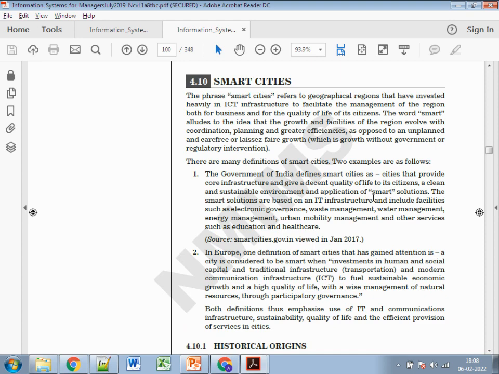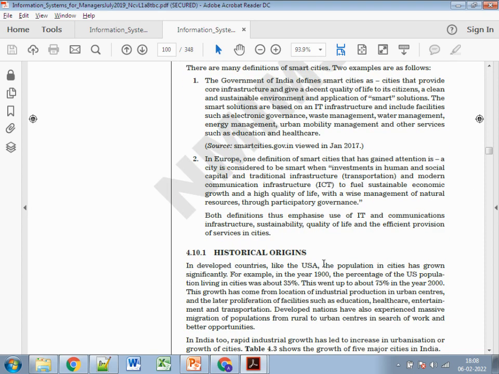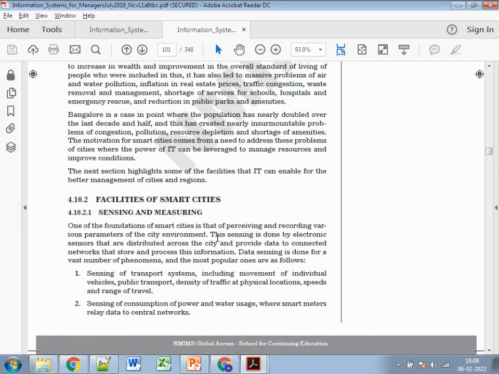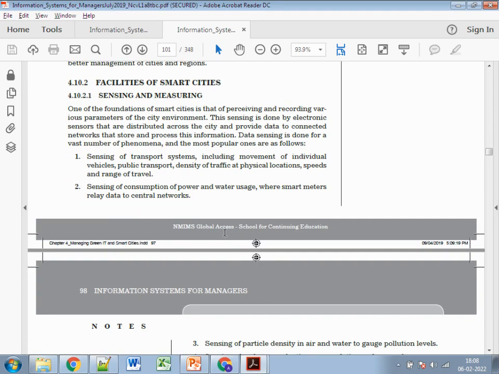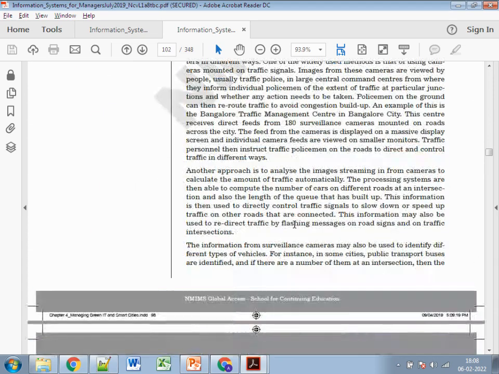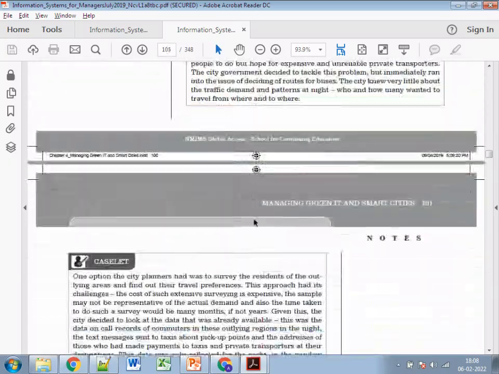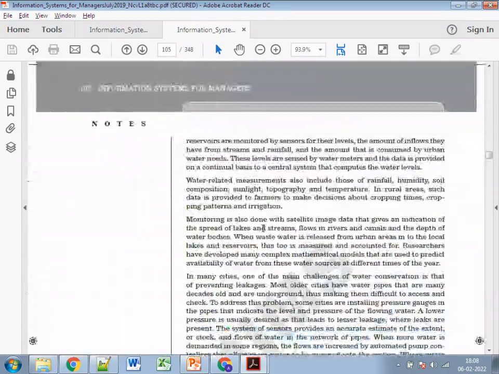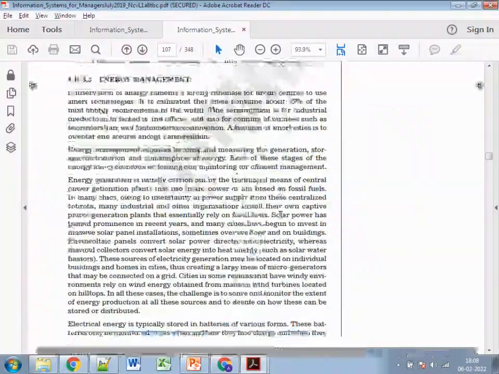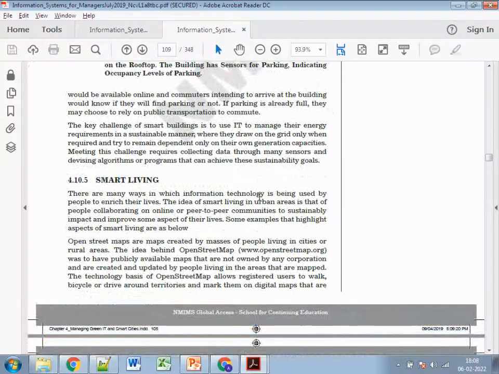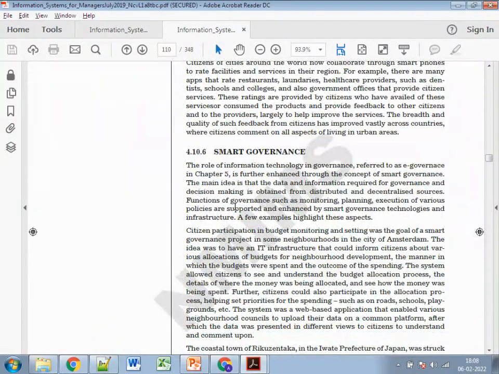Again, the definition remains the same, so you need not change it, and don't worry about the plagiarism part. The historical origin is likely not required. Then going to the next part, the facilities of smart cities, where so many facilities are provided: sensing and measuring, smart transportation, such as the cashless bus service, smart environment, smart pollution control, energy management, smart building. So many projects, smart living, are being provided.